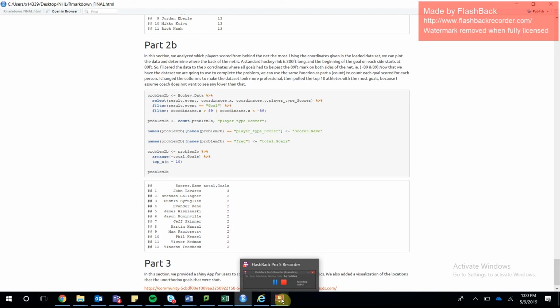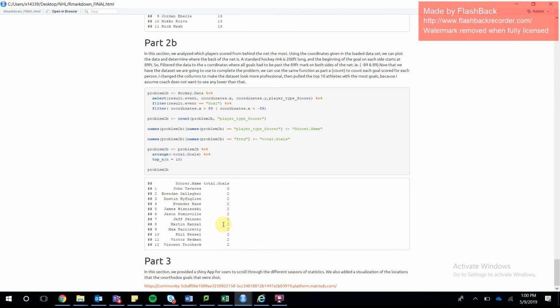We used the count function to count that by the player type scores, changed the column names, and we got this as an output, which has John Tavares scoring the most goals, and then it goes down to Brendan Gallagher and Dustin Byfuglien.